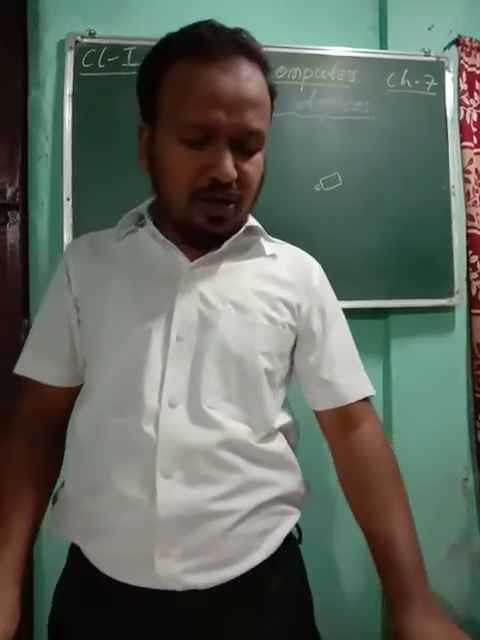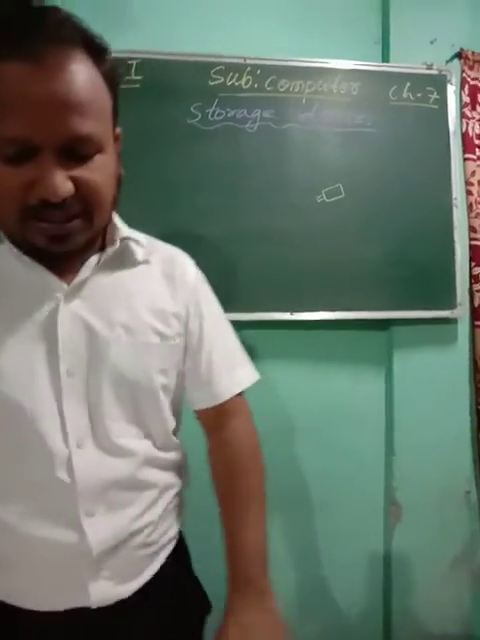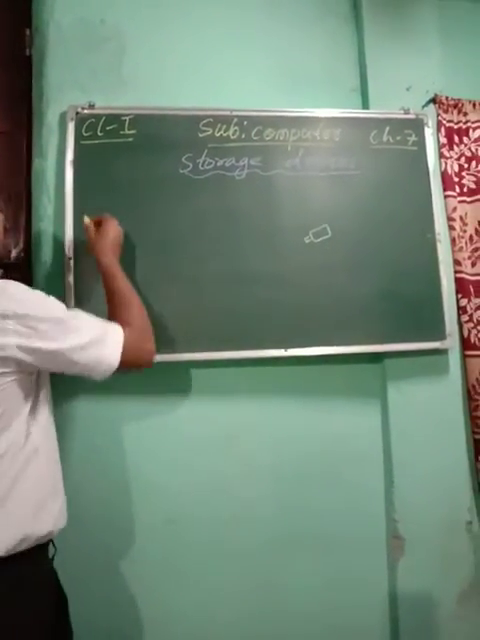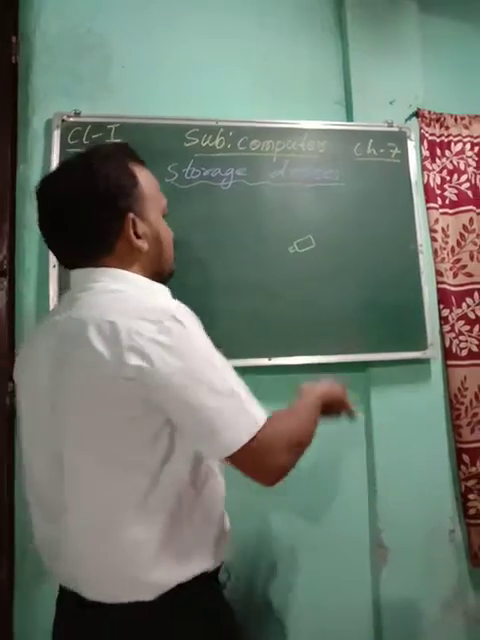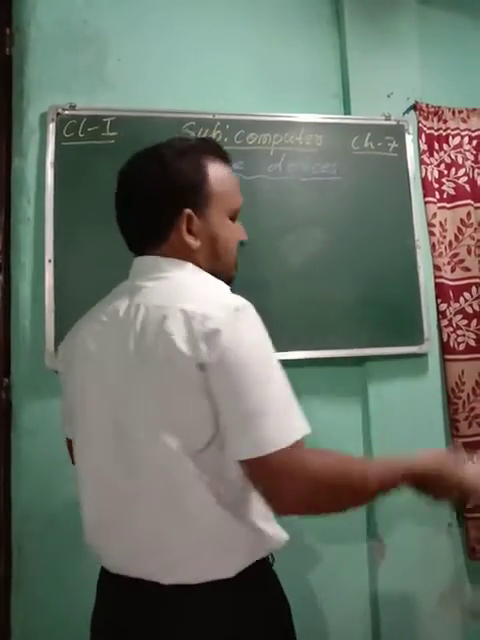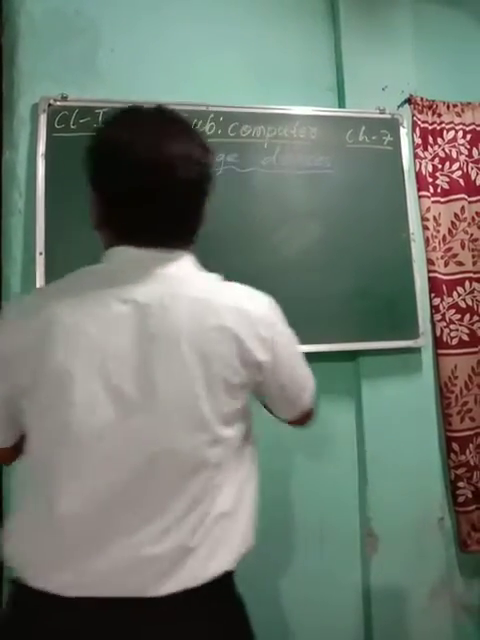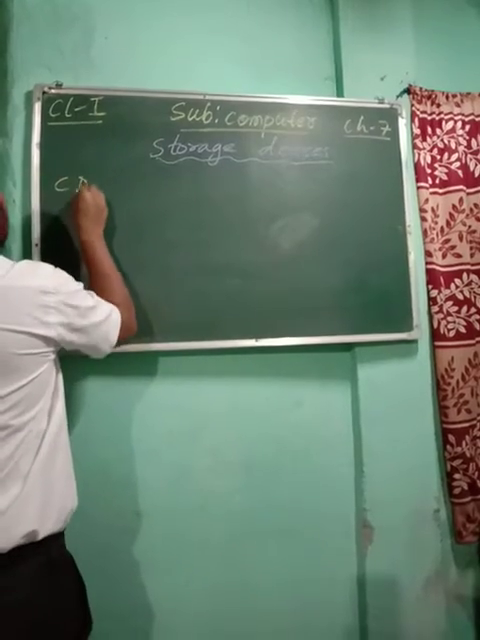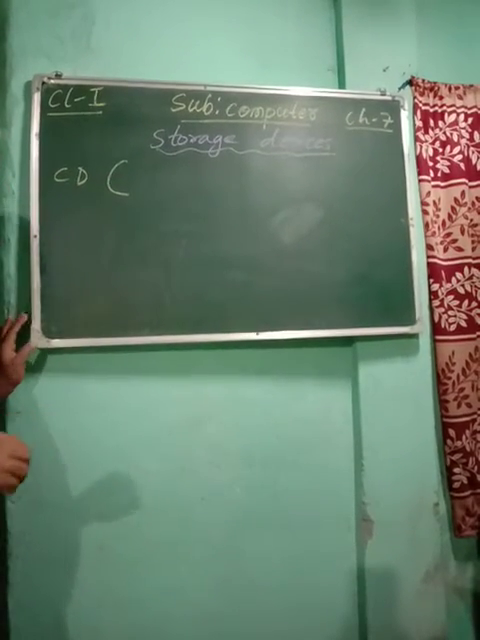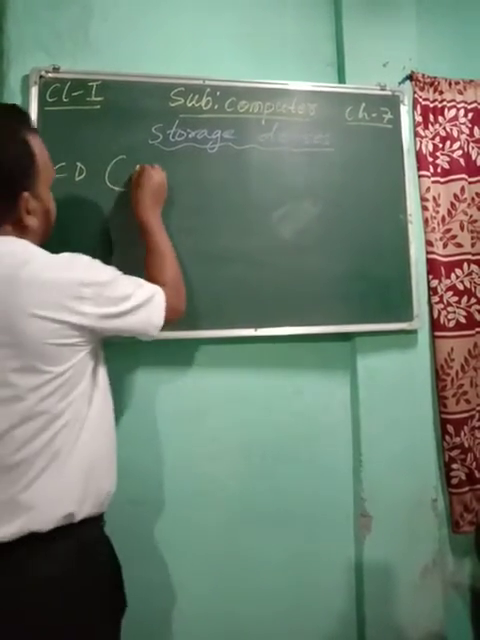Okay, so children, today we are going to talk about CD. Today we are going to discuss CD. What is its full form? Compact disc.